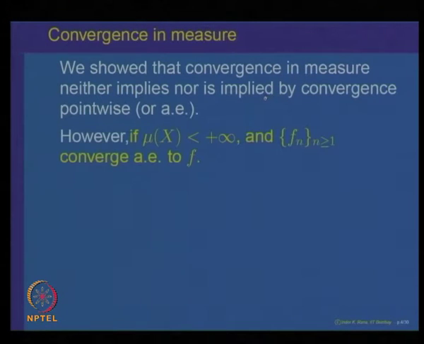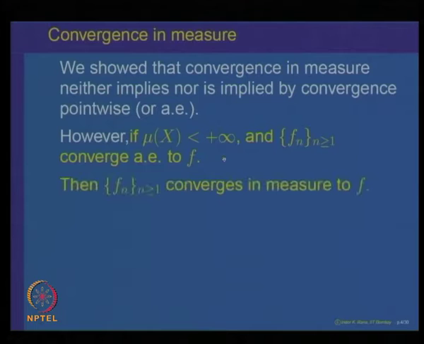However, we proved that if the underlying measure space is finite and f n converges to f almost everywhere, then it also converges in measure. So, that means convergence in measure is implied by convergence almost everywhere if the underlying measure space is finite.